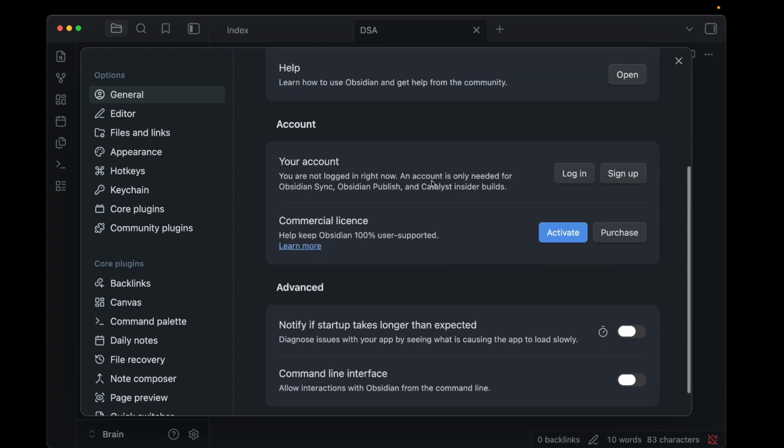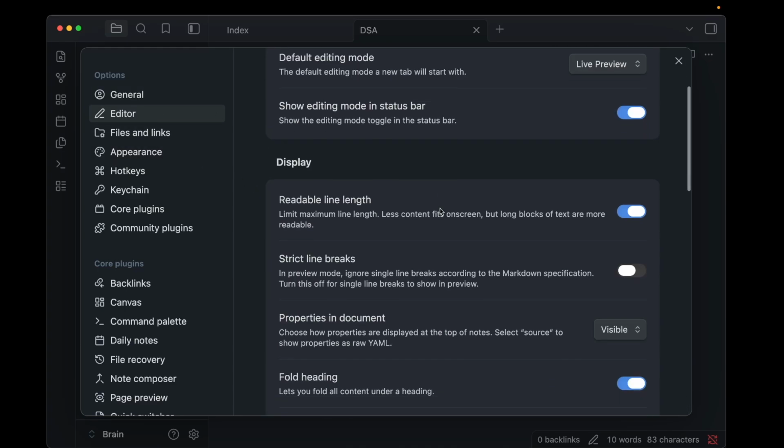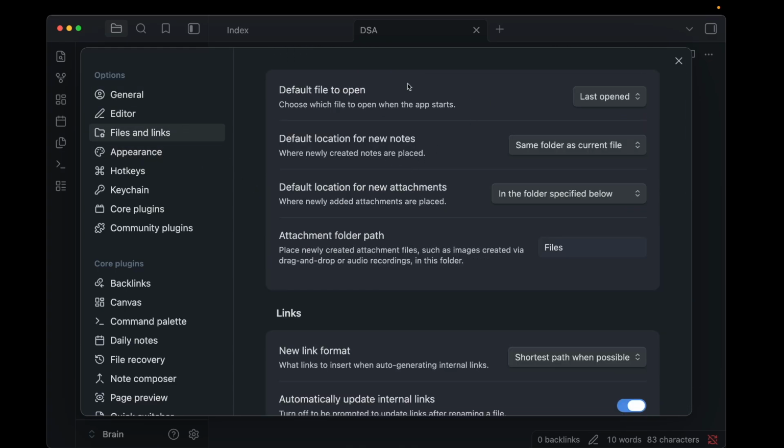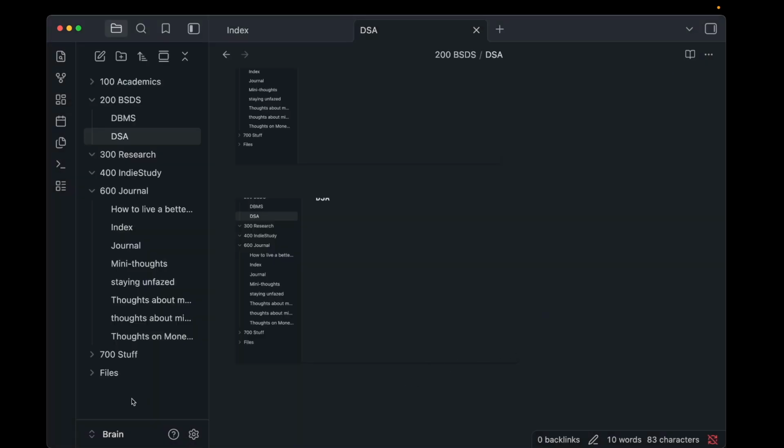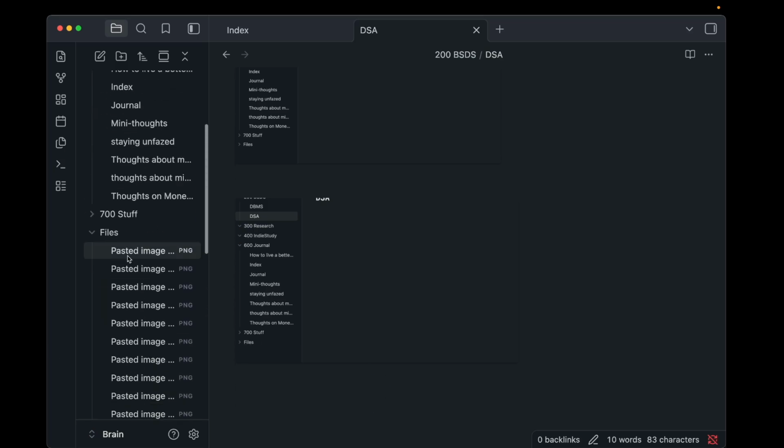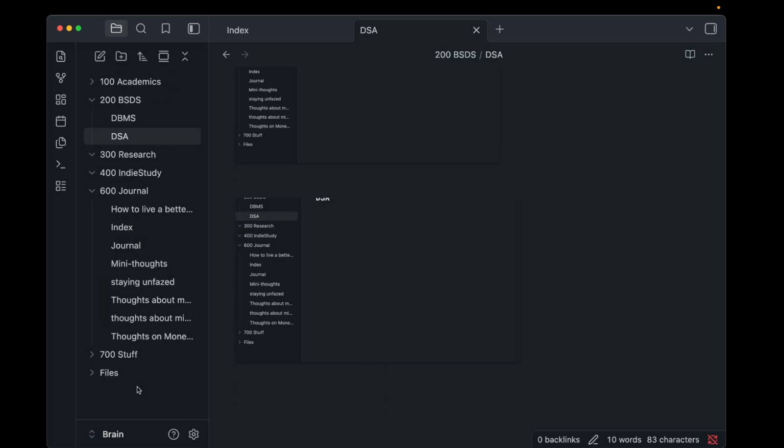Now for the default settings, for files and links, these are my settings for it. I highly recommend making a separate files folder. Suppose you paste an image, if you don't do it, the image will come just here. But now if I paste an image anywhere in this vault, it goes into the folder. It keeps things cleaner, I guess, right?